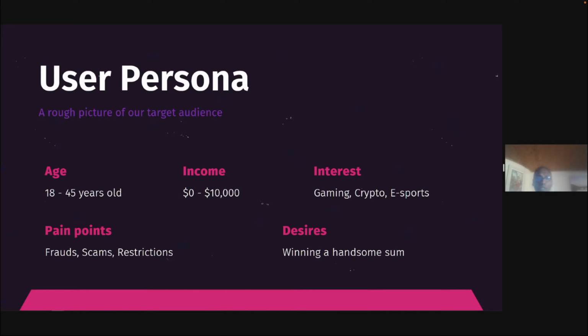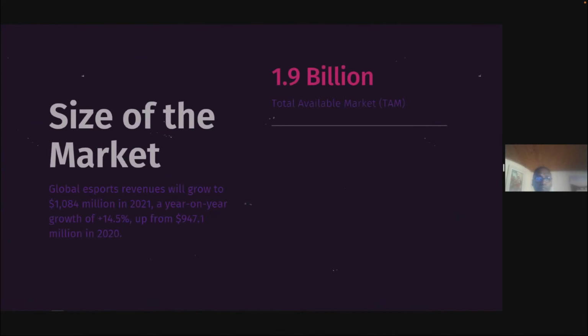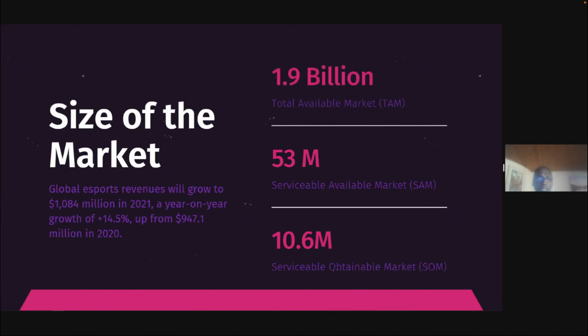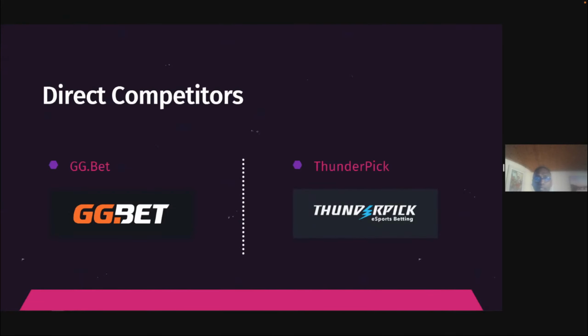If you look at the size of the market for esports at the moment, the global esports revenue for 2021 was 1 billion, a year-on-year growth of 14.5%, up from 947 million in 2020. The figures for 2022 are expected to increase substantially. Within the esports betting and gaming industry for crypto, there are two competitors at the moment, and those are GGBet and Thunderbet.